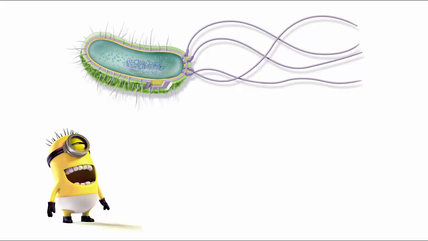Bacterial cells are structurally simple. Like all cells, they have a cell membrane that separates the internal environment from the external environment of the cell. Bacteria also have a rigid cell wall that surrounds the membrane, protecting the cell and preventing it from bursting if it absorbs too much water. It also gives the cell its shape. Encasing the entire cell is a capsule, a layer usually made of polysaccharide, a type of carbohydrate.